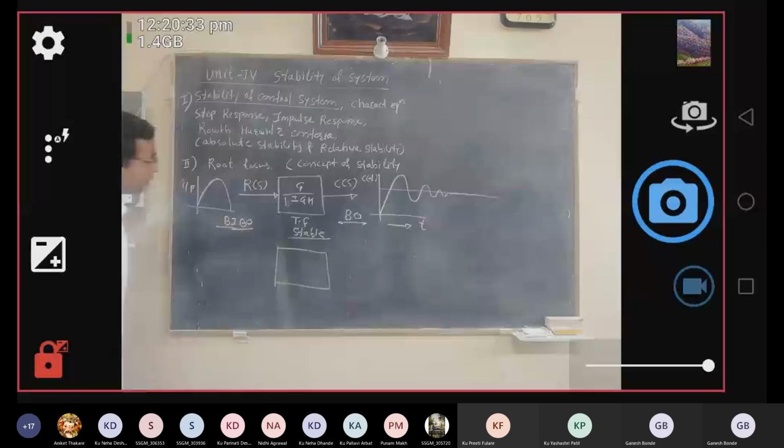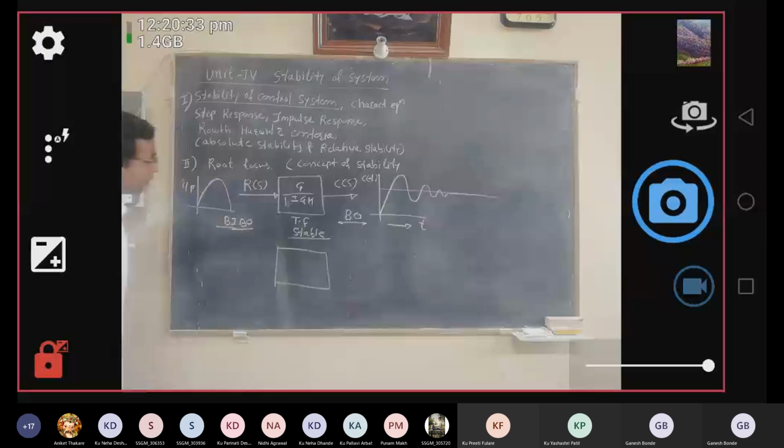So what are your observations in the second case? As the time increases, the oscillations in the output response are increasing, and as t tends to infinity, the oscillations may reach infinity.